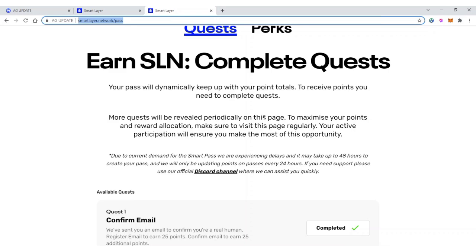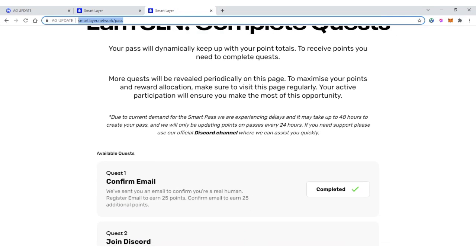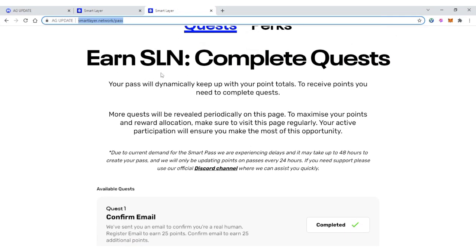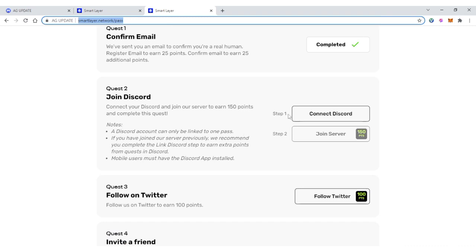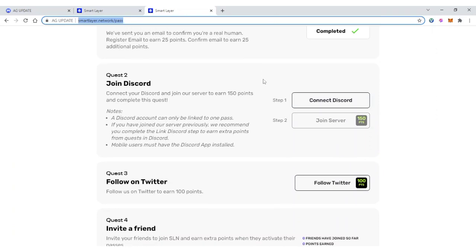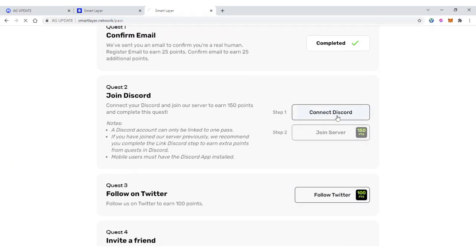You can go ahead and read all these details here. So you can see SLN, complete quest. For quest 2, what you need to do is join Discord. To join Discord, click on connect Discord. Since my Discord account is already logged in on this browser, I'm just going to click on connect Discord. Then it's going to take you directly to Discord, where you need to link your Discord to the Smart Layer website.